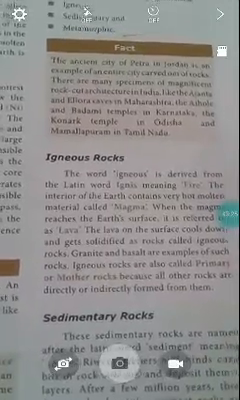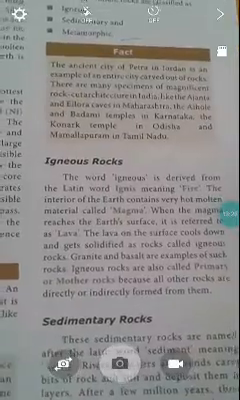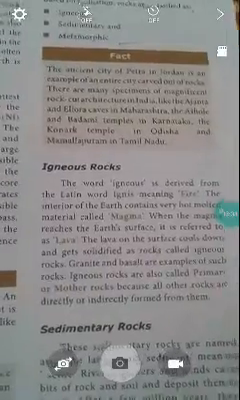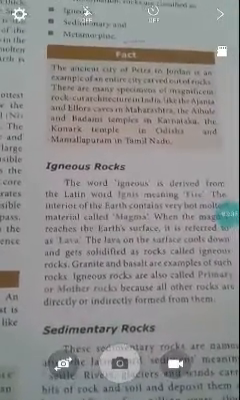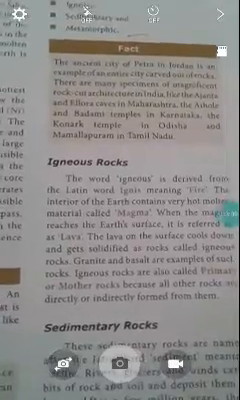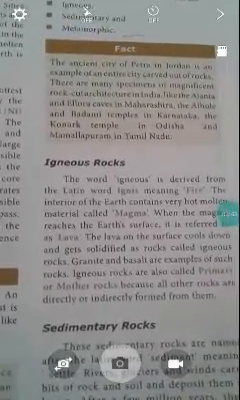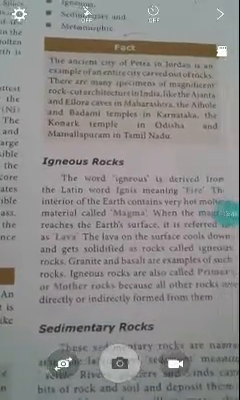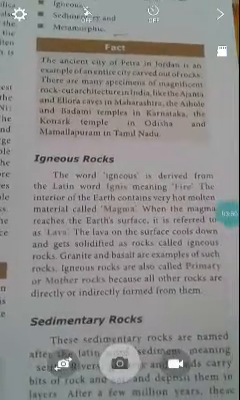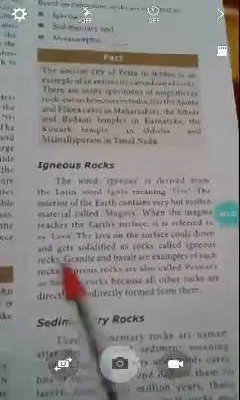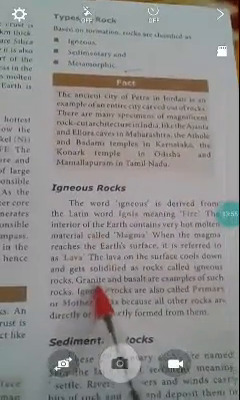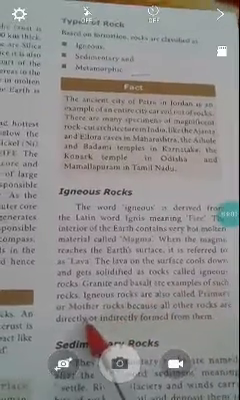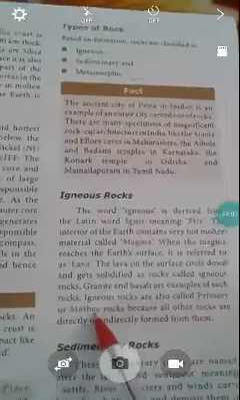Lava on the surface cools down and gets solidified, and the rocks are called igneous rocks. So when magma comes out of the earth, it is lava. It solidifies after cooling on the earth; on touching the earth's surface, it cools. Granite and basalt are examples of igneous rocks. So they are called primary or mother rocks.